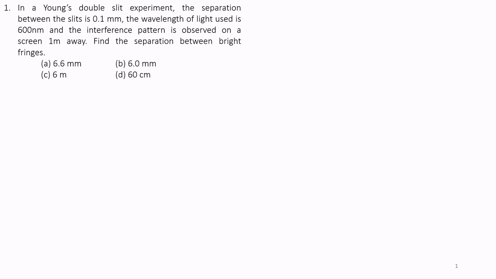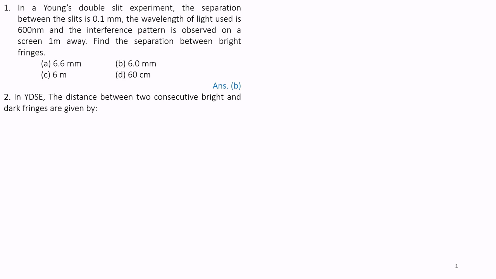We had to use the formula beta is equal to lambda capital D by small d, where small d is 0.1 mm, lambda is 600 nanometers, and capital D is 1 meter. The correct answer is B.